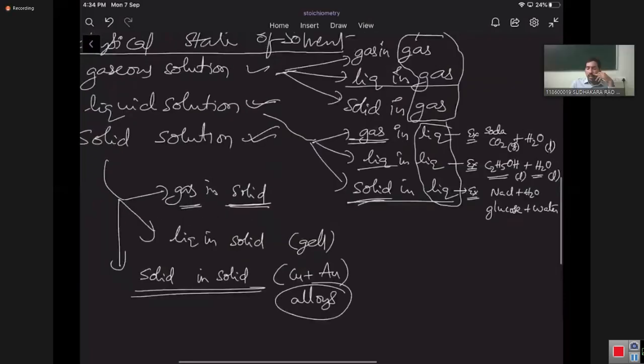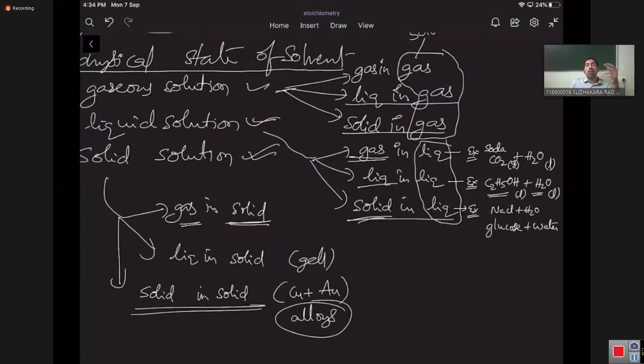Solid in gas examples are dust particles in air. Gas in gas is normal, it's N2 plus O2, CO2 plus O2, any gas. Gas in gas is a perfect solution. Liquid in gas and solid in gas are not perfect solutions; there is some kind of heterogeneity. Whenever you can achieve homogeneity, then we can call them liquid in gas or solid in gas solutions.